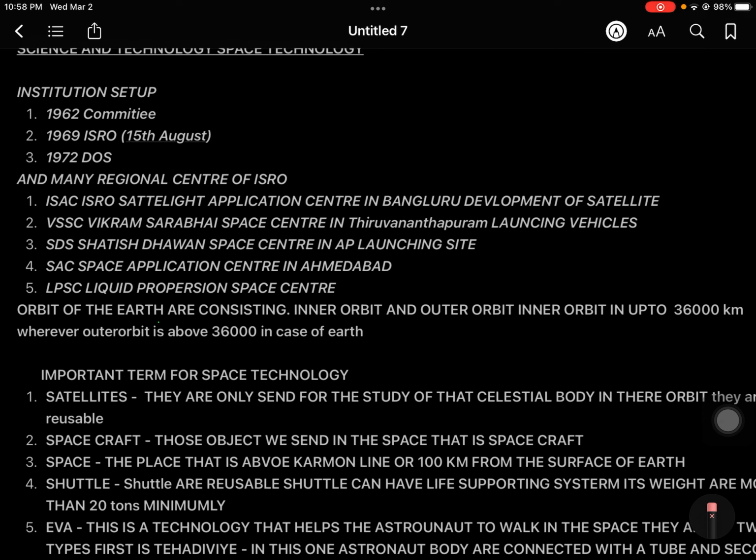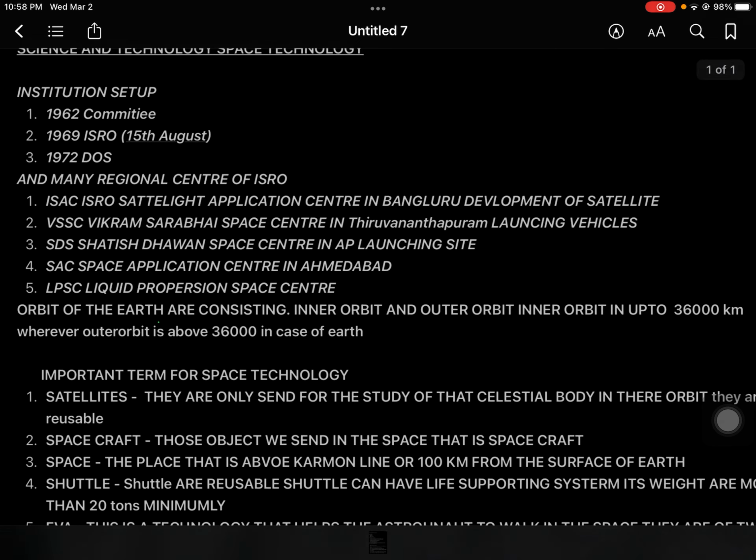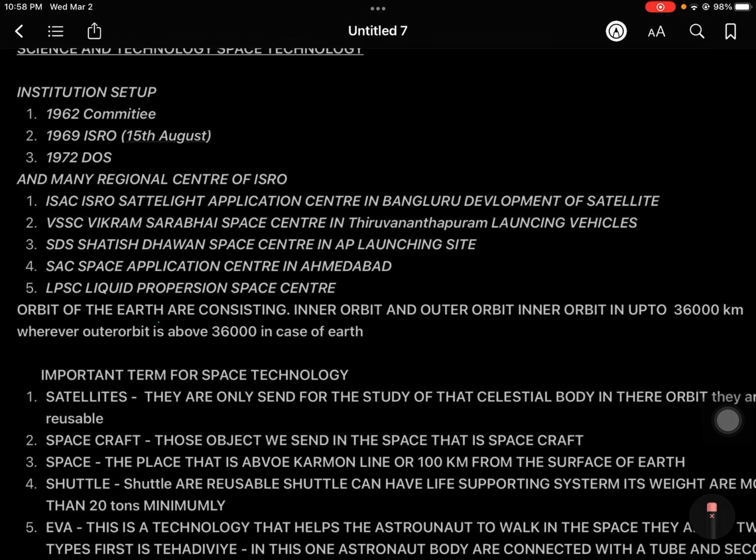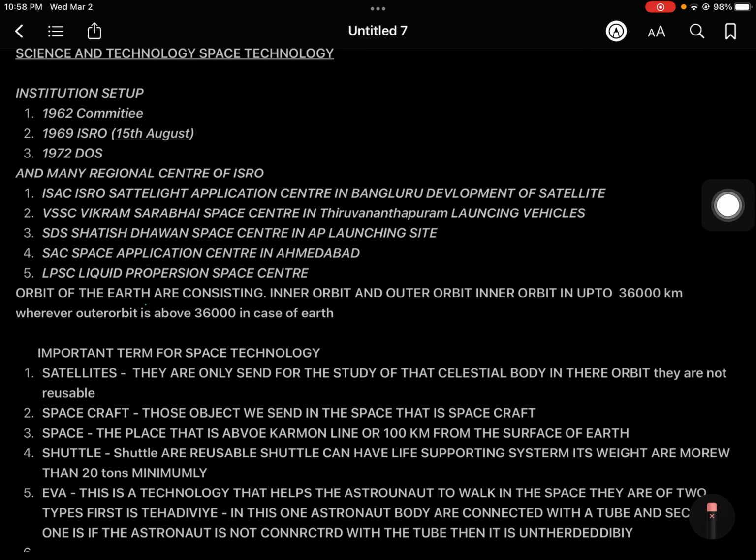So now the next thing: the important terms for space technology. There are some important terms such as satellite. Everyone knows about what a satellite is, what a launching vehicle is, what a spacecraft is, what space is, what a shuttle is. But there is something we cannot actually explain correctly without prior explanation. So now I'm going to explain it in layman's language. Okay, easy peasy lemon squeezy.